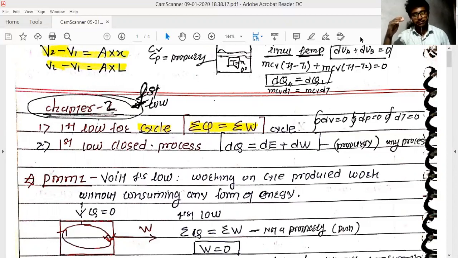The difference between the two volumes can be written as area into the distance changed between the two volumes.